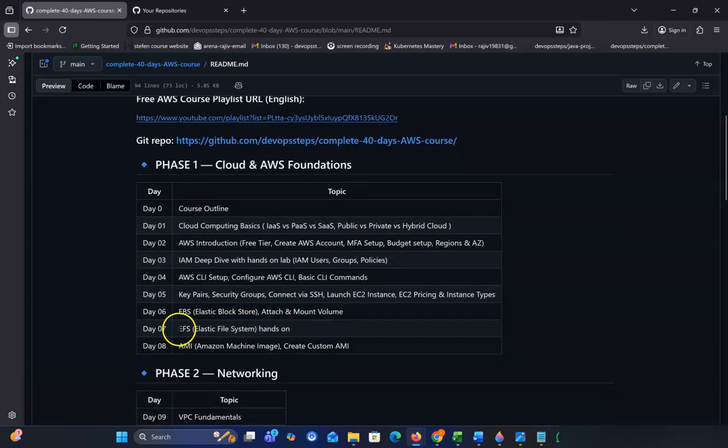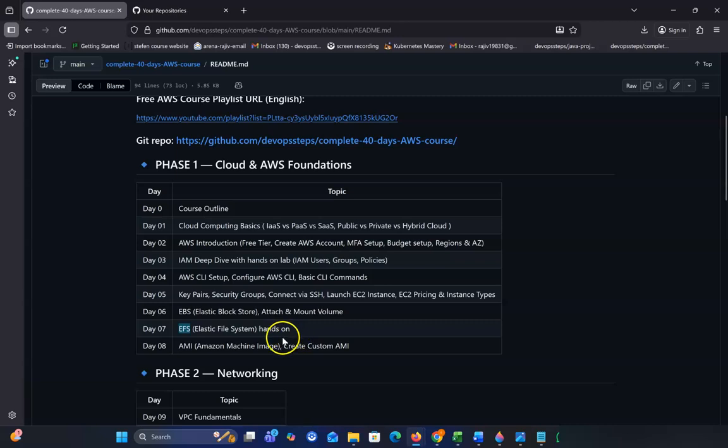And in day 7, we'll also discuss EFS, Elastic File System. This is also a very important and interesting topic. This storage increases elastically, so when our usage goes high, the storage automatically increases. This is Elastic File System.